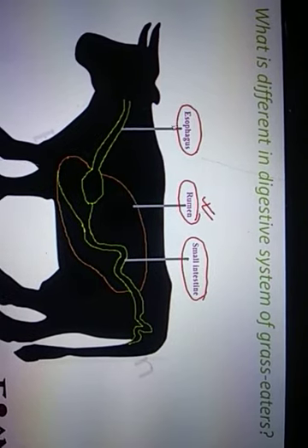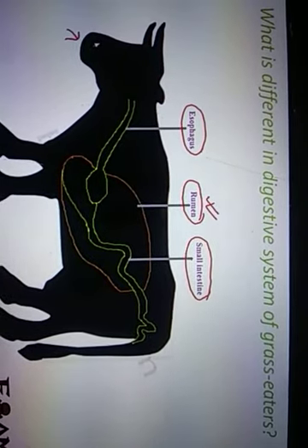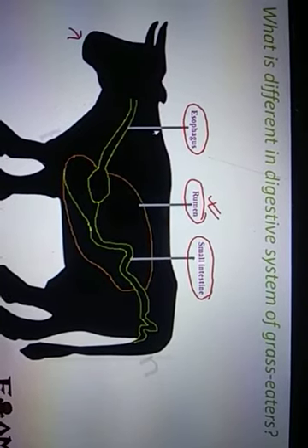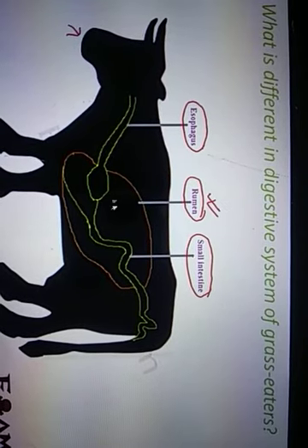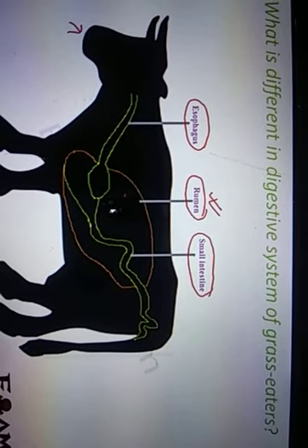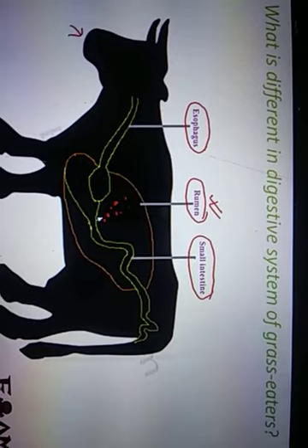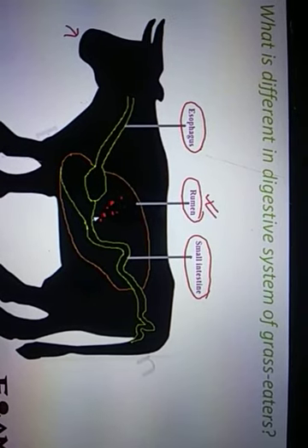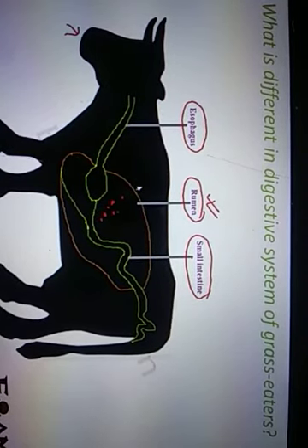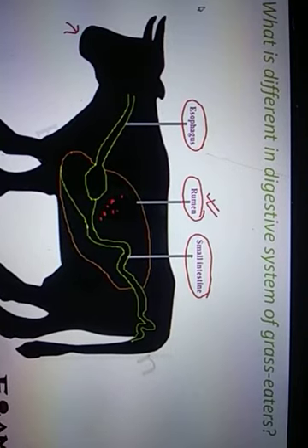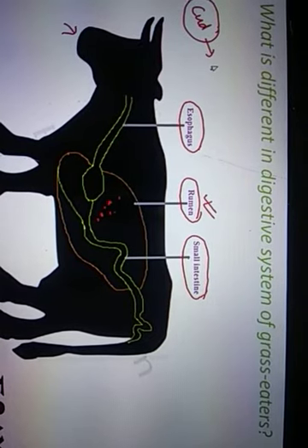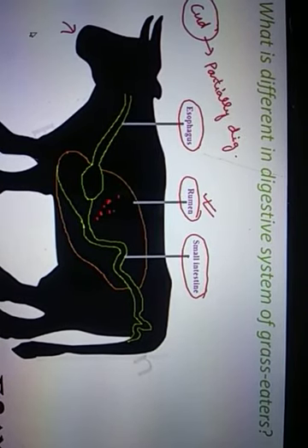When a cow eats grass, initially it just takes the grass in and quickly swallows it. This grass passes through the esophagus, and then instead of getting into the small intestine, it goes to the rumen. It remains stored in the rumen temporarily for some time. After some time, the partially digested grass is called cud. Cud is the term used for the partially digested grass.